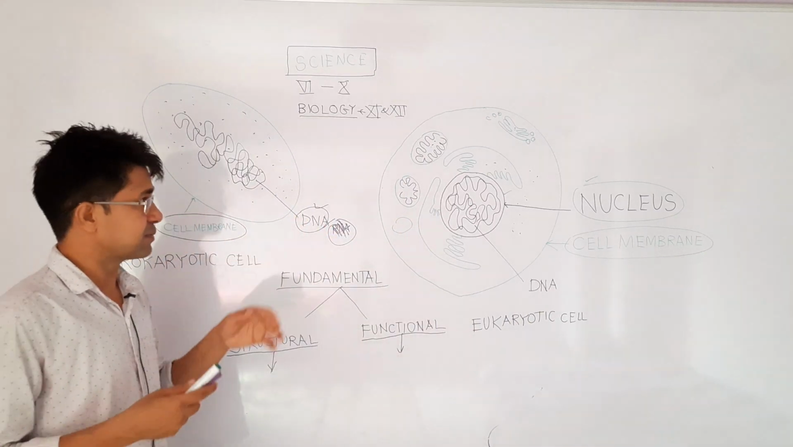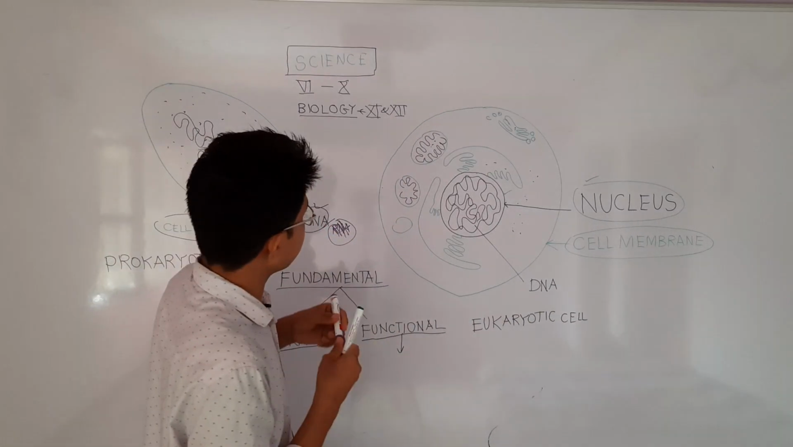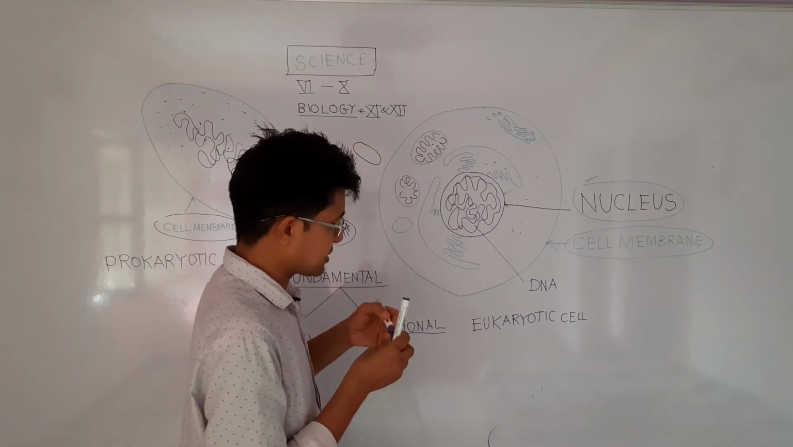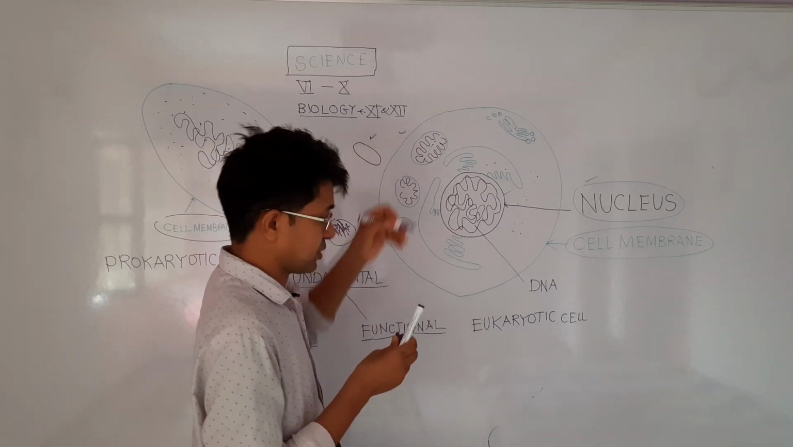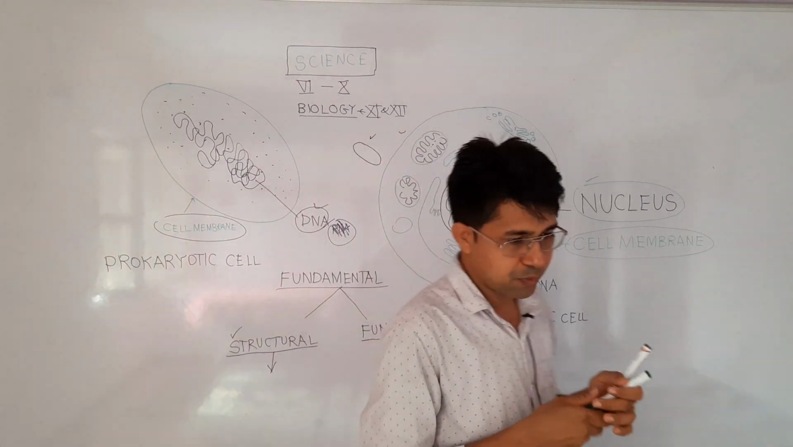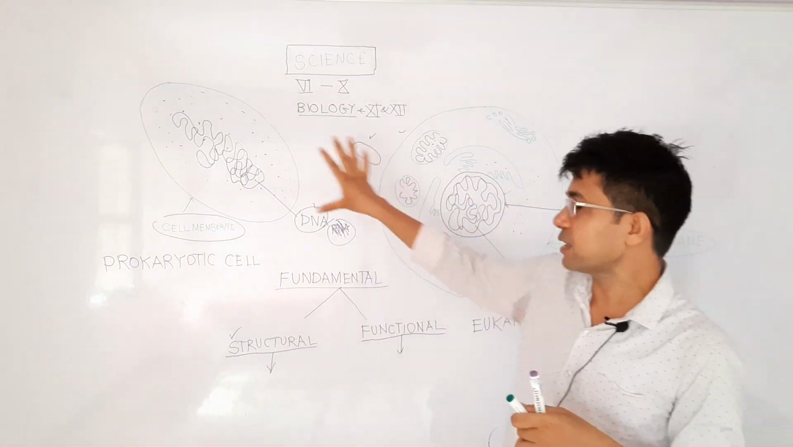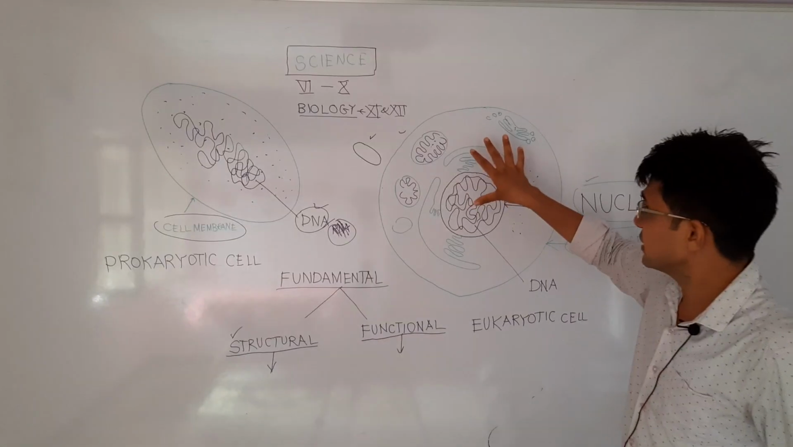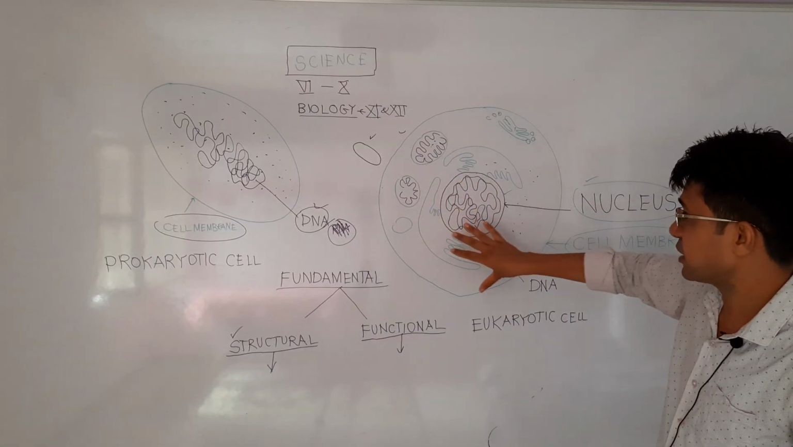I have made rough diagrams, otherwise this prokaryotic cell is very small if you compare with a eukaryotic cell. This is the size comparison. This is a prokaryotic cell, this is a eukaryotic cell. So eukaryotic cells and prokaryotic cells both have all required material inside their cell membrane, but here that material is compartmentalized.